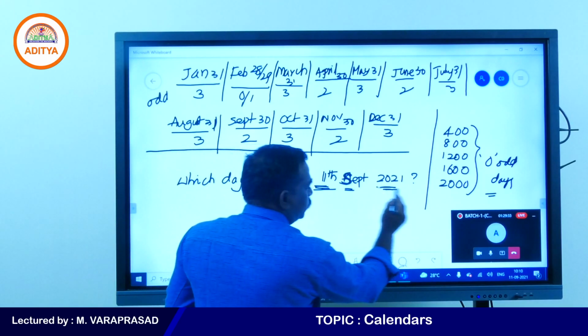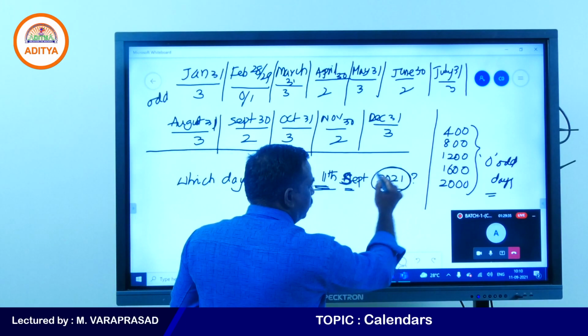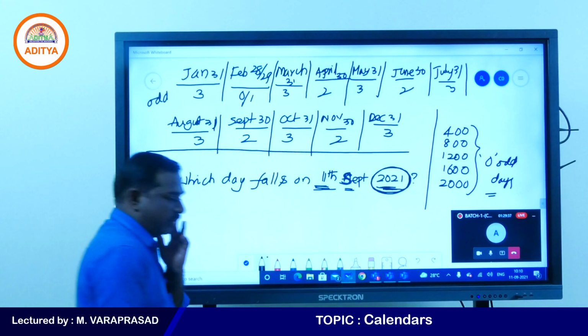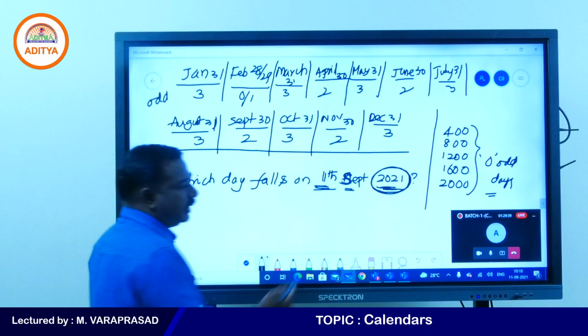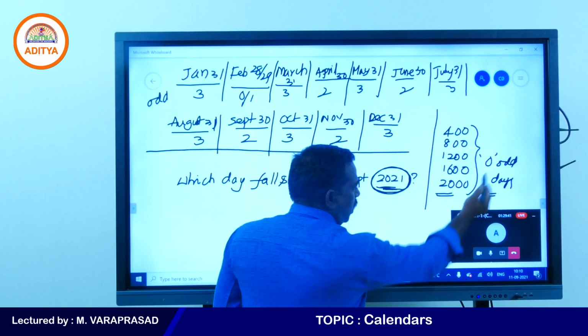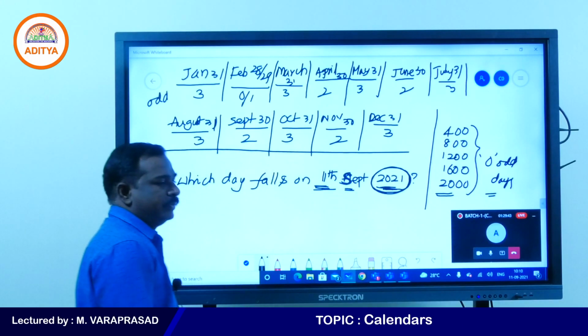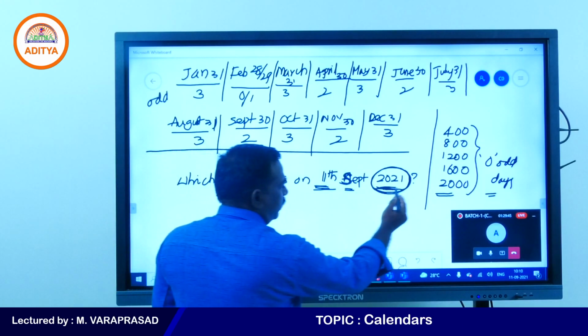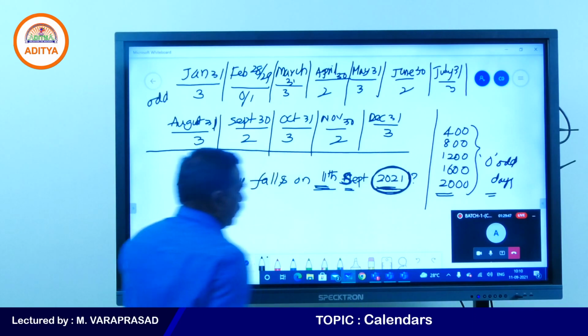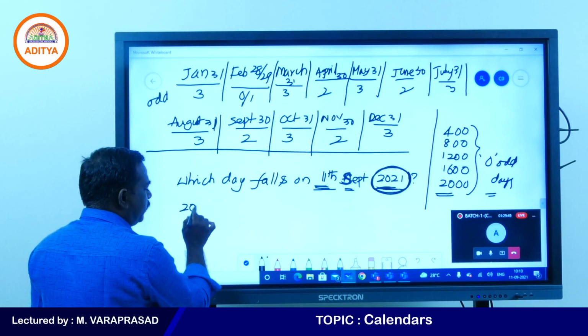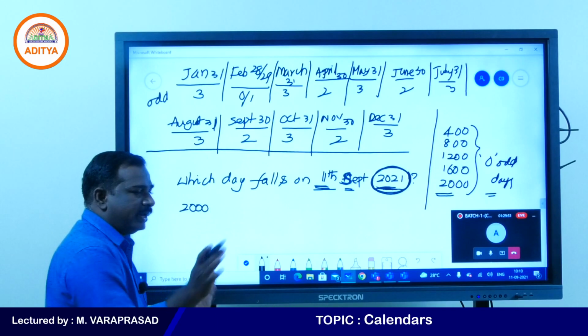Now see 2021, the given year. If you know that up to 2000 there are 0 odd days, so take 2021. 2000 years will not have any odd days.